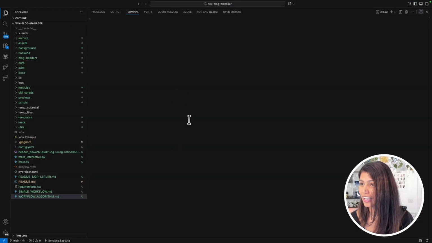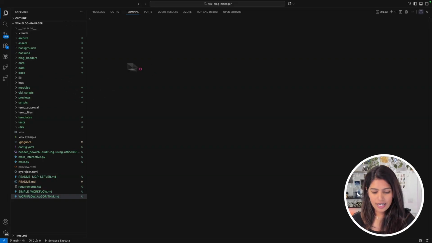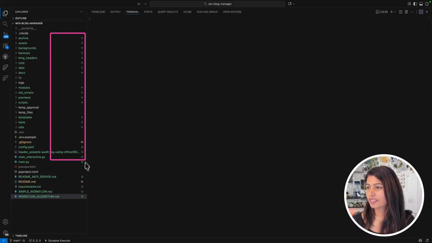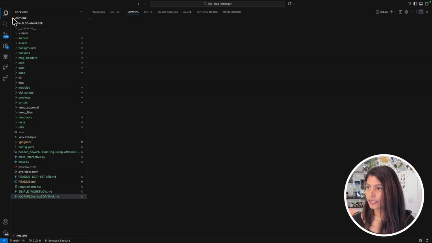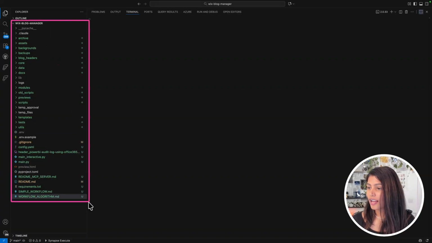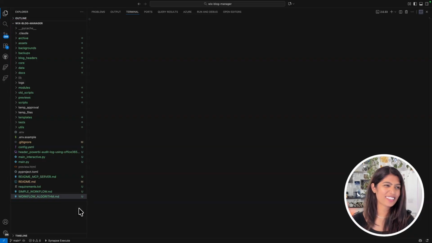So this is my VS Code, and I'm using Claude Code in my VS Code, and you could see I have a lot of solutions here. That's a very bad rectangle. Let's try again. So this is my solution explorer, and as you could see, there is a lot happening. There is a lot of junk in there as well. I think I should clean up this solution, but anyway.